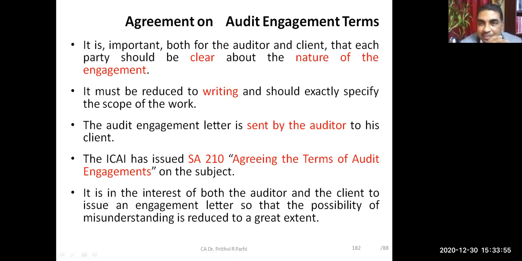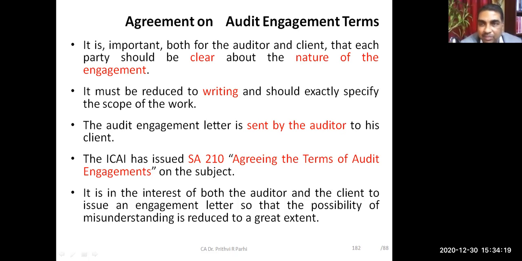Because both the parties, auditor and management, should be clear about the nature of the engagement, ideally they should keep it in writing. How does it actually happen? The auditor writes the entire content of the engagement in a letter which is called the engagement letter, and the auditor sends this letter to the client.